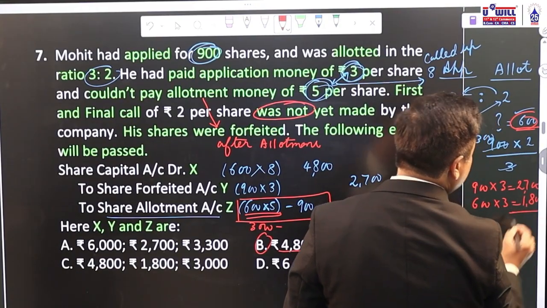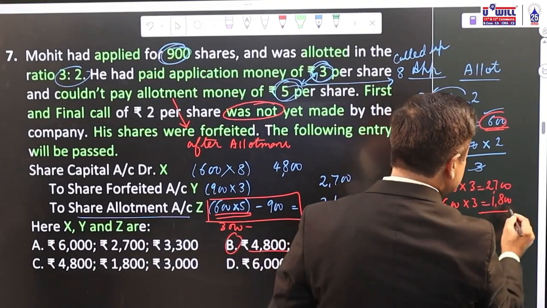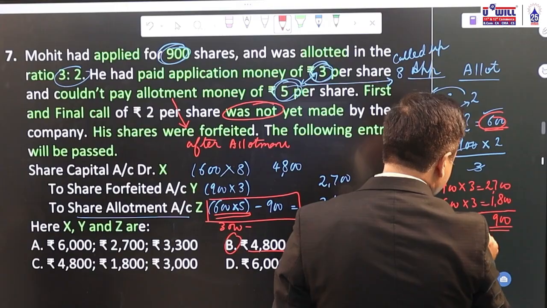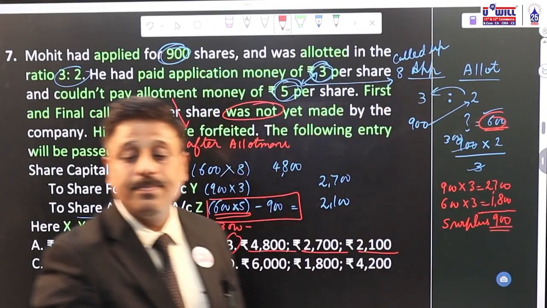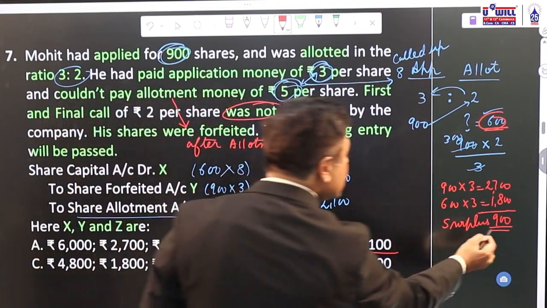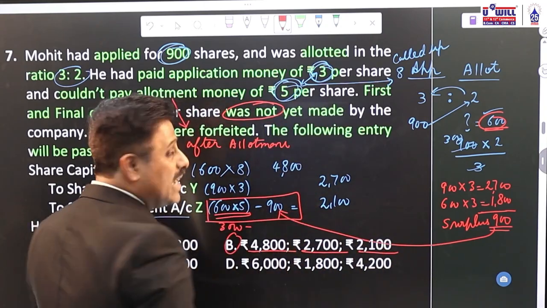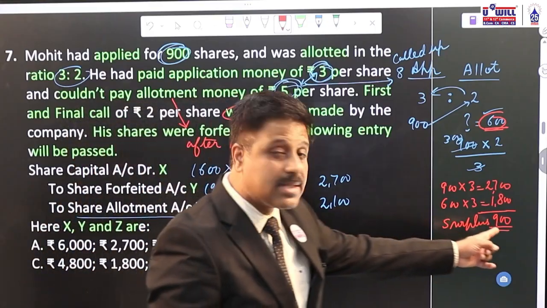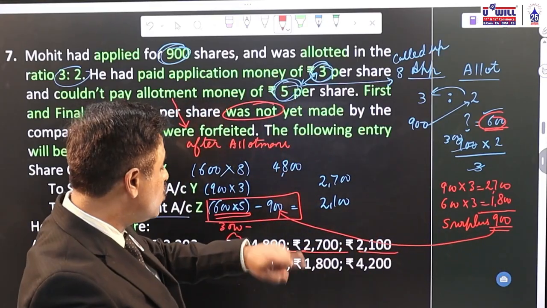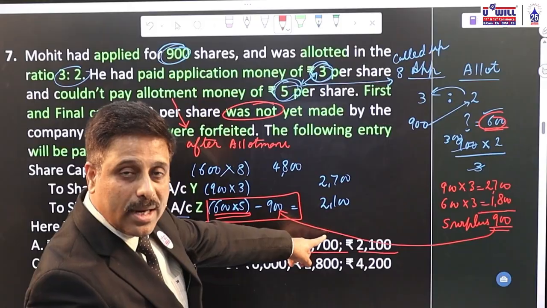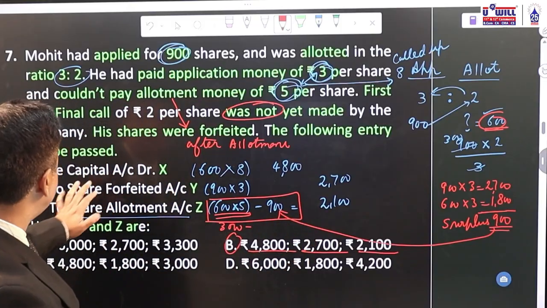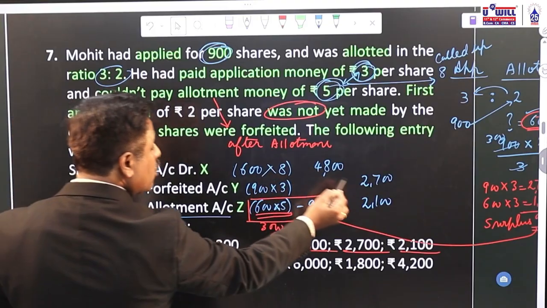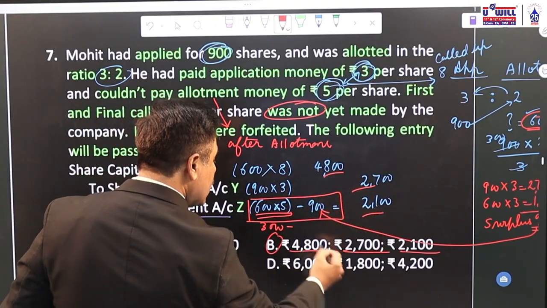So 2700 minus 1800, 900 is the surplus money of application still remaining with us. That we will adjust with allotment money. Allotment money due 3000, we will adjust surplus of 900, so what is actually not paid in allotment is only 2100. This kind of calculation you may be required to do in exams. Option B is the correct answer, 4800, 2700 and 2100.